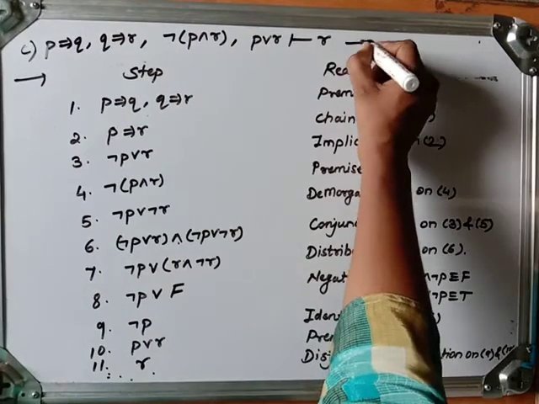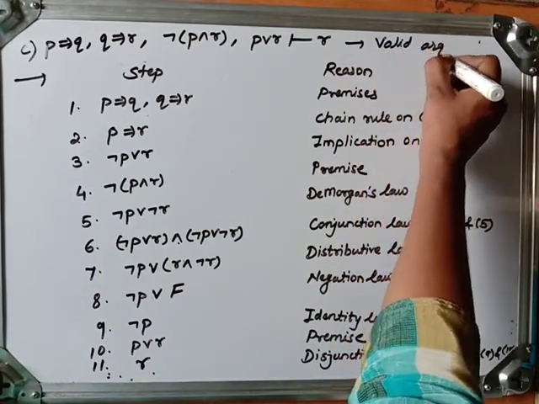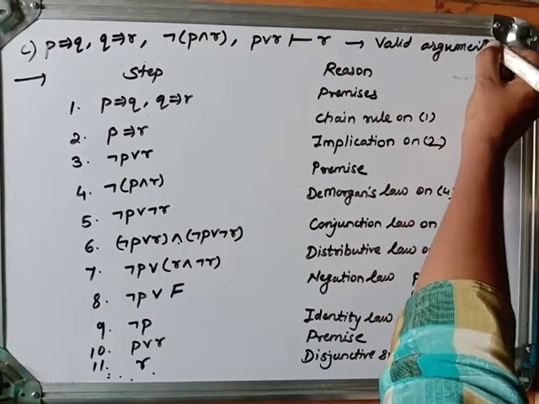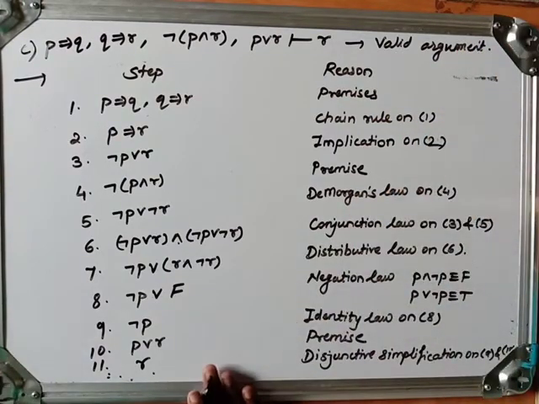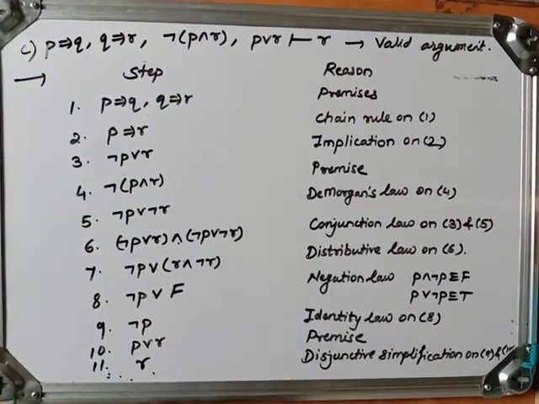This is also a valid argument. Okay. Now, as such, we can show whether a given argument is valid or not. Also, we have to see some more. Here the premises are directly given, but we have to see word problems also, and we have to go for the indirect method.